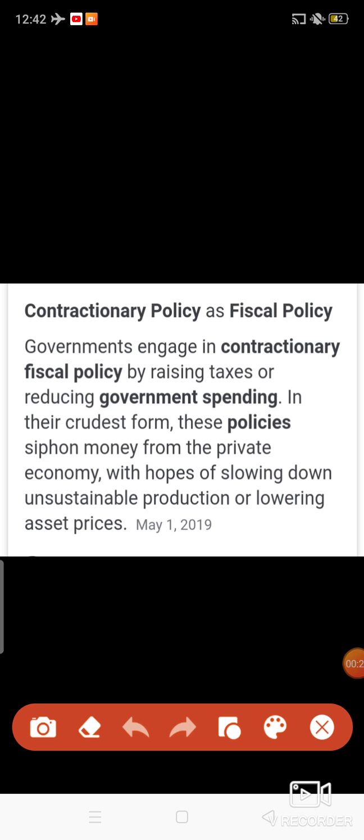Now the next is contractionary fiscal policy. Contractionary fiscal policy is just the opposite of the expansionary fiscal policy, and it works in case of a boom period or inflation when the demand is very high. So just to decrease the demand, government takes some measures that is known as contractionary fiscal policy.